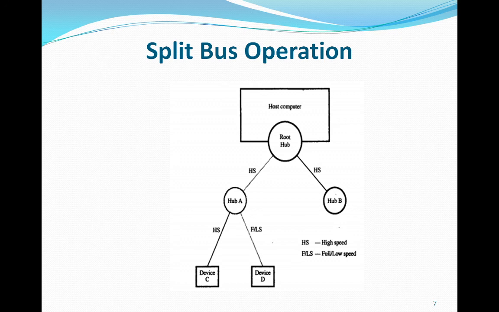For example, the root hub may exchange several messages with device C while the low-speed message is being sent from hub A to device D. During this period, the bus is said to be split between high-speed and low-speed traffic. The message to device D is preceded and followed by special commands to hub A to start and end the split traffic mode of operation respectively.